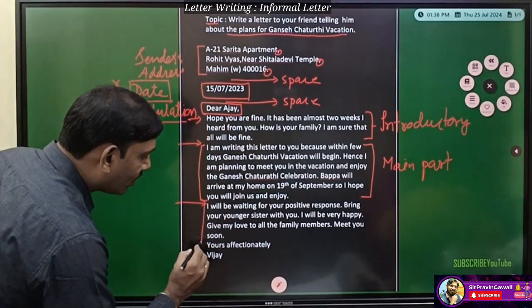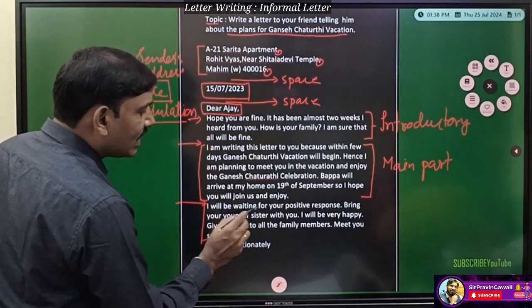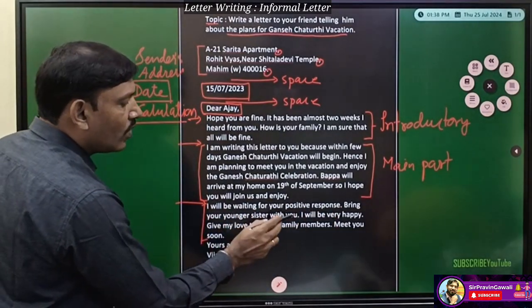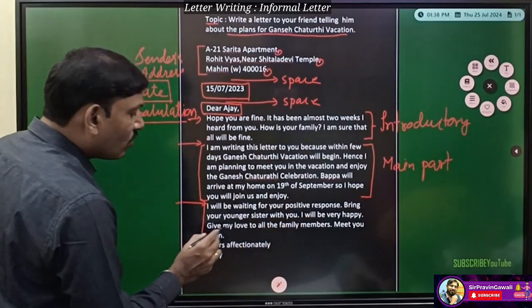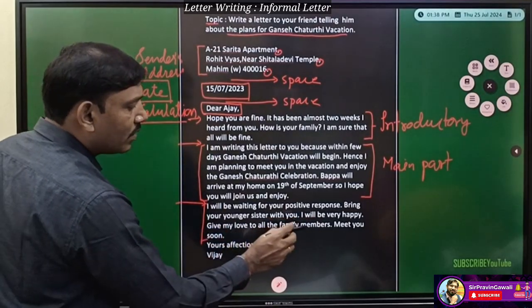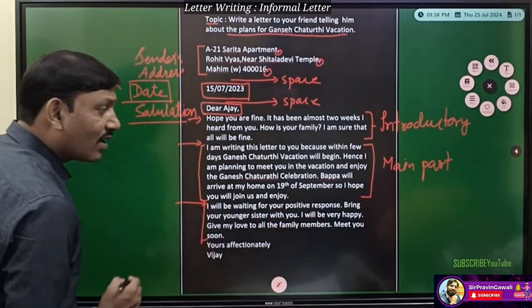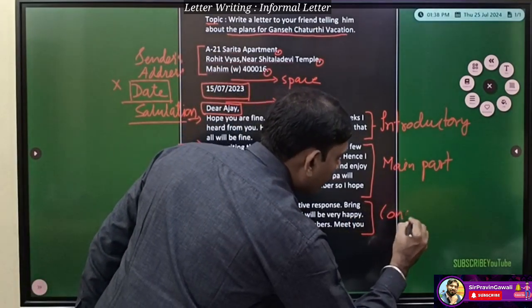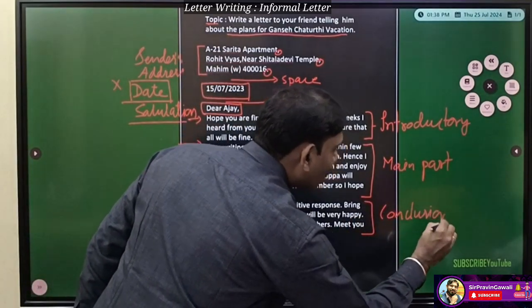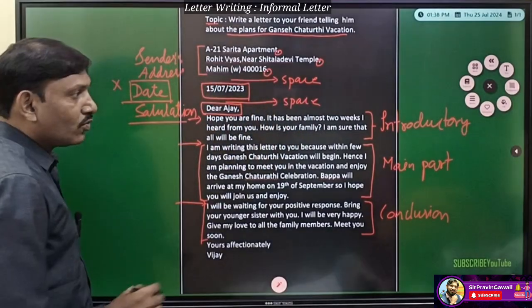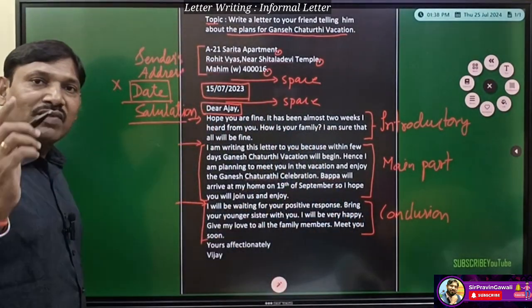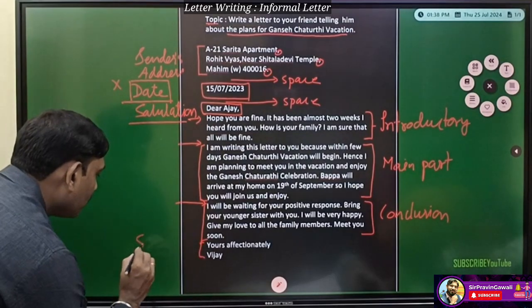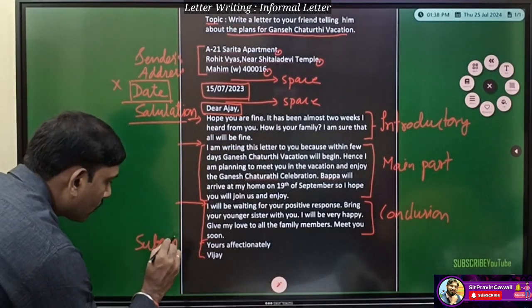And this paragraph, what does it show? See: I will be waiting for your positive response. Bring your younger sister with you. I will be very happy. Give my love to all the family members. Meet you soon. So this is the concluding sentence, the conclusion. So in this way, minimum 3 paragraphs we have to write, and the last part is called the subscription.